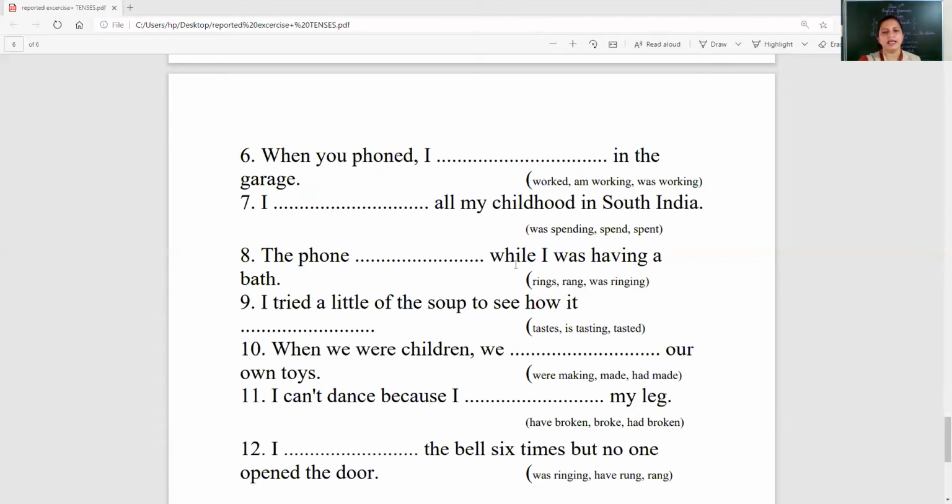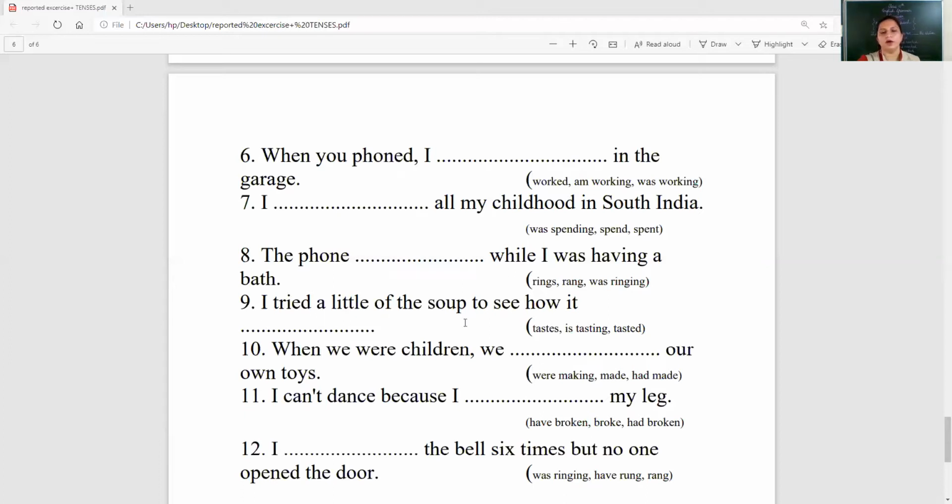The phone dashed while I was having a bath. Rings, rang, was ringing. See, suppose in this statement, you cannot say rings because it's not that every time you go for a bath the phone rings. Rings means something which takes place very frequently or very occasionally or usually. So rings is anyways wrong. So rang and was ringing are appropriate.